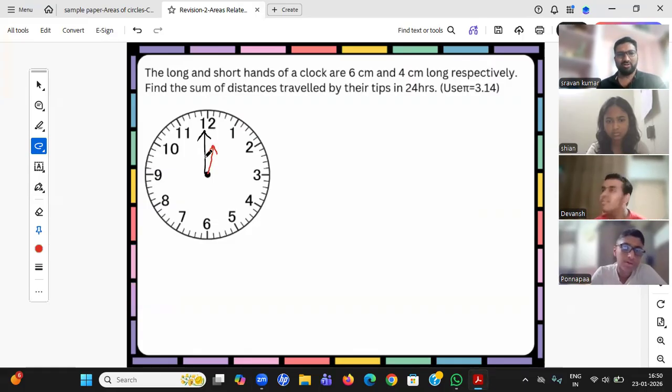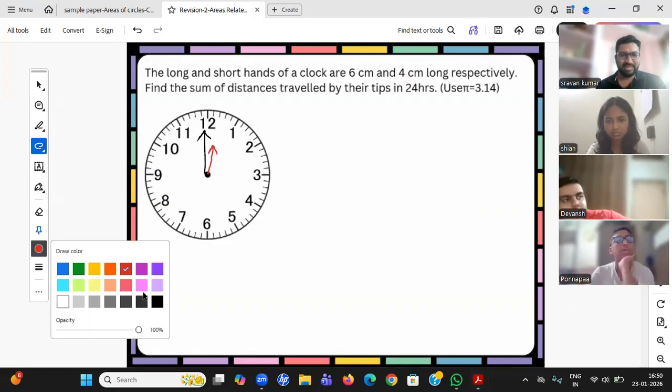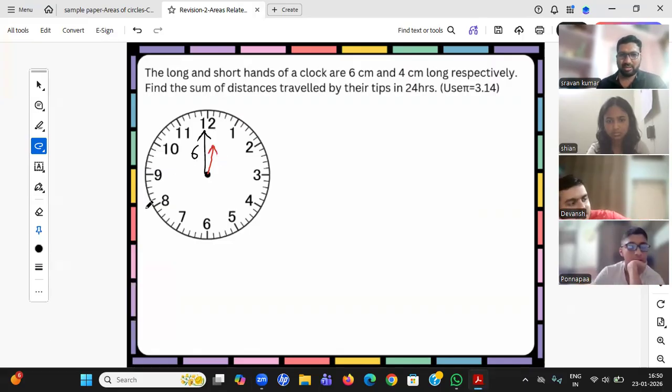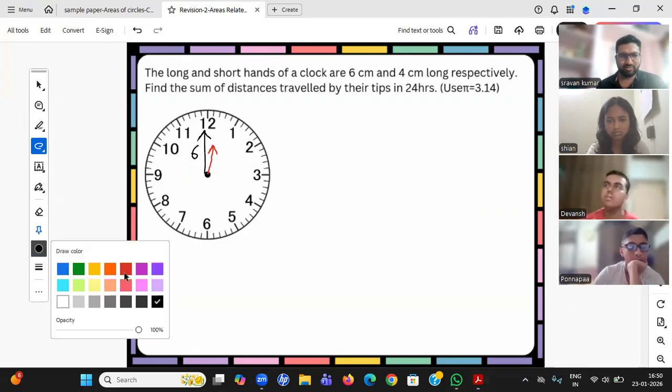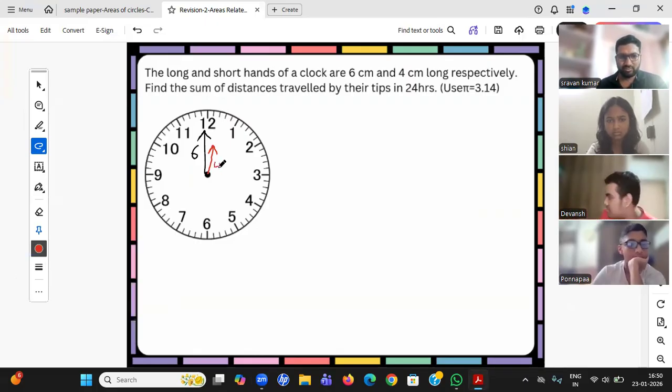One is 6, another is 4 centimeters long. The sum of distance traveled by their tips in 24 hours. So he's asking the sum of distance traveled by these tips in 24 hours.